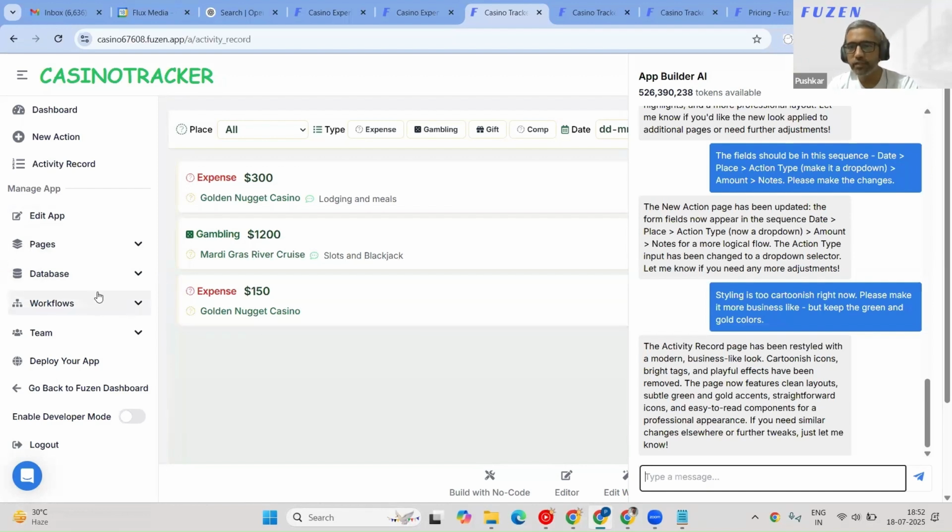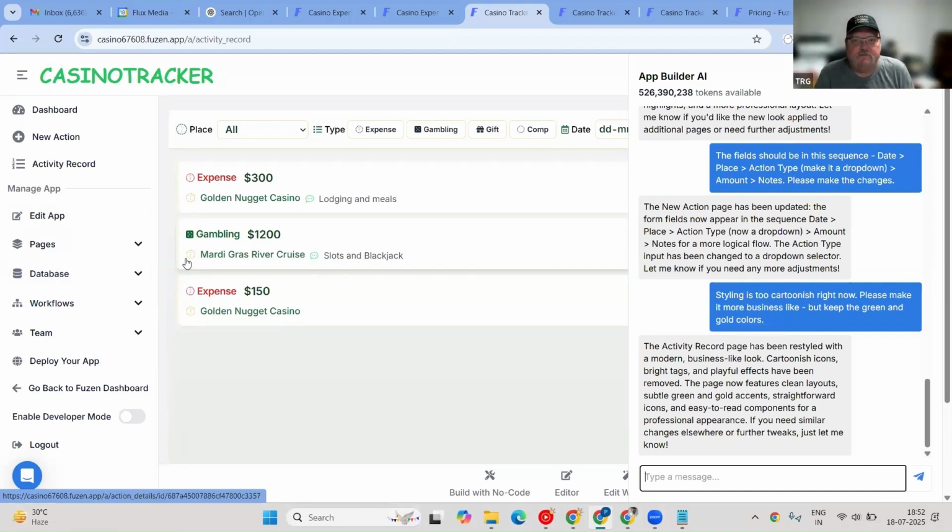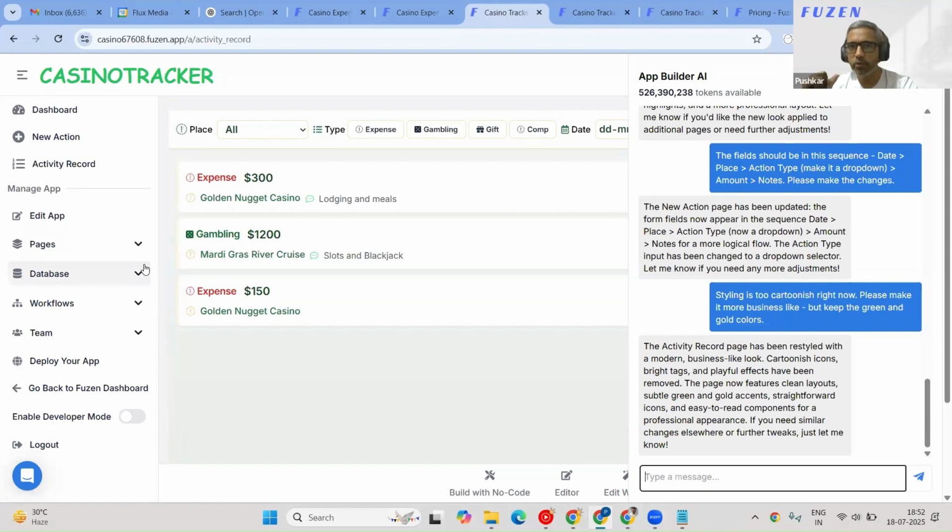I think we are also nearing the end of 1 hour. So what I'll request, Todd, is I think you already signed up on Fusion, right? Do you already have an account? I do, yes. Okay, perfect. So after the call, you can send me the email address you used to create your Fusion account, and I'll put this app on your account. I'll make you the owner so you can directly start playing with this. I think we have the basic stuff covered, but I'm sure you would like to build on top of this, maybe add some server-side workflows, and you could do that from your own account.